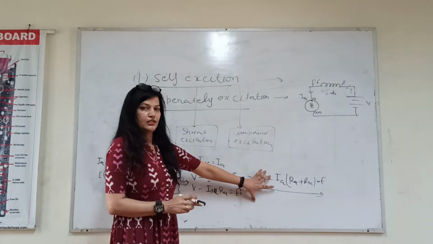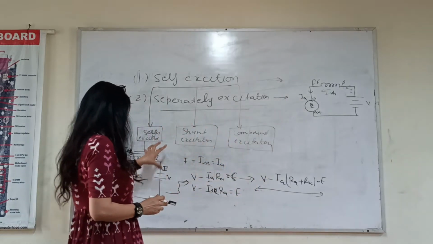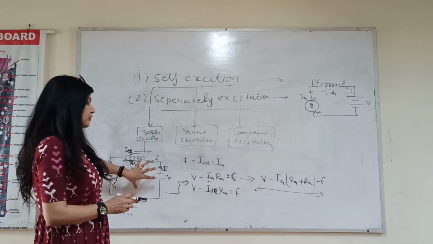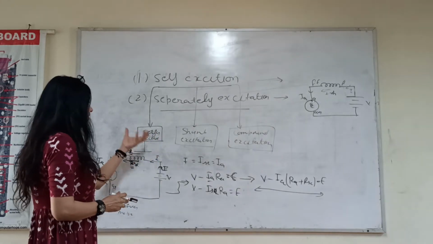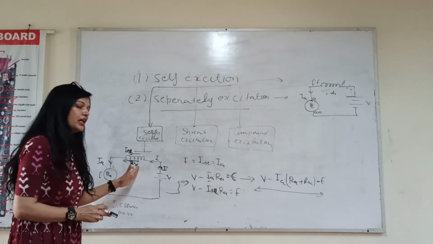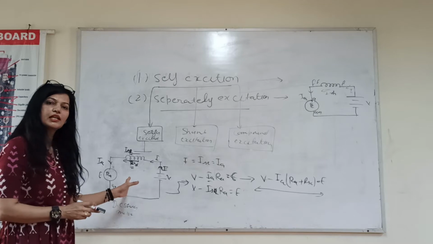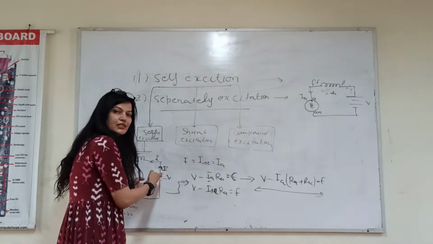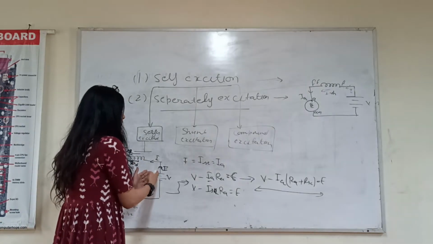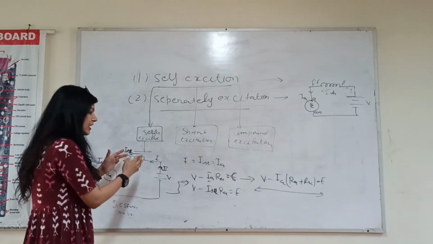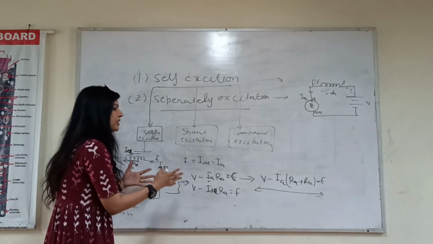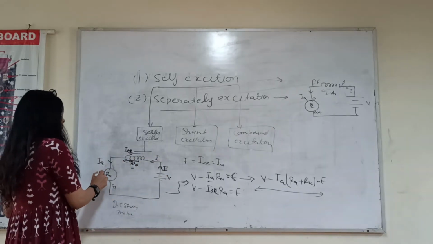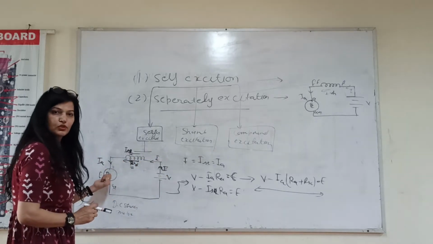Just to understand, if you know this diagram and if you understand the symbolic diagram, then you should also have knowledge about the flow of current through the circuit, where you are providing supply, where you are providing voltage across the circuit, how it goes into the circuit, what the voltage drop will be, and what the EMF induced will be, which we got over there. Okay.